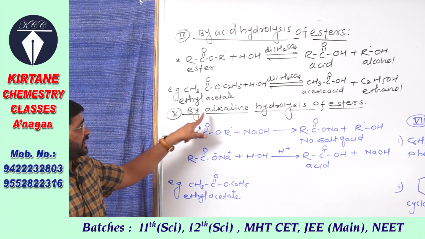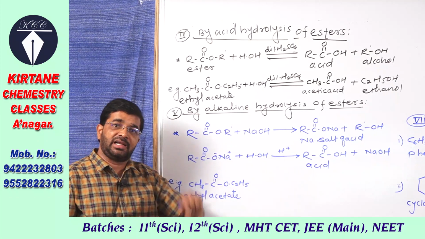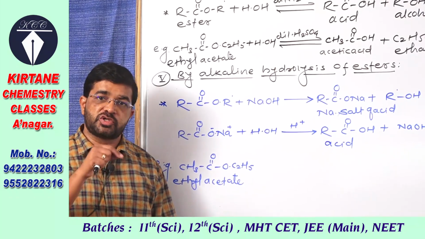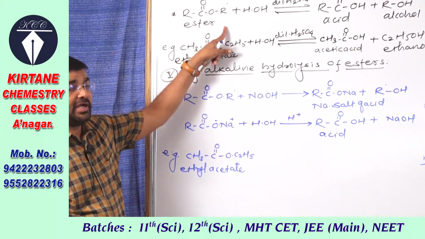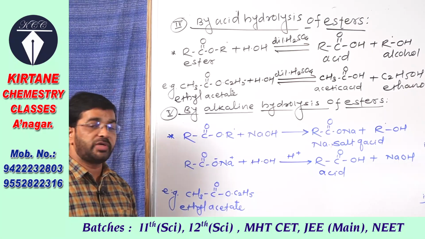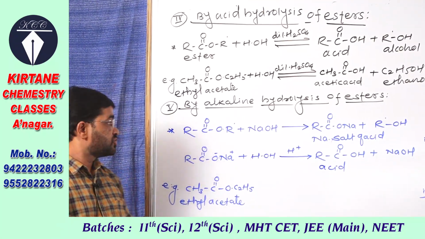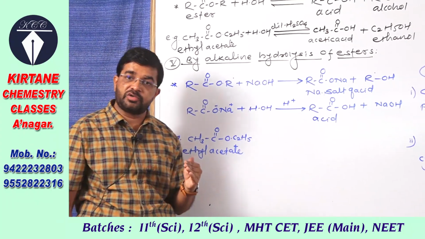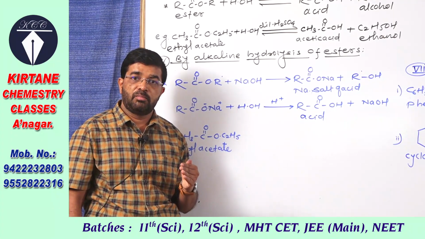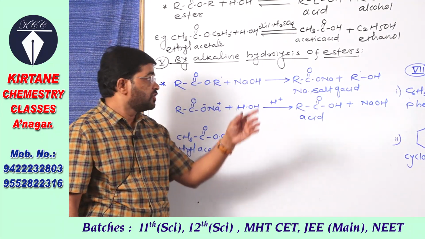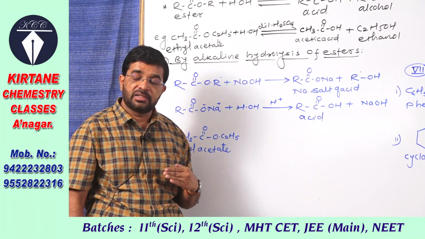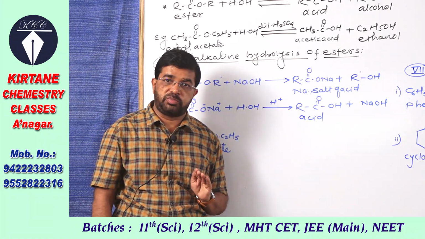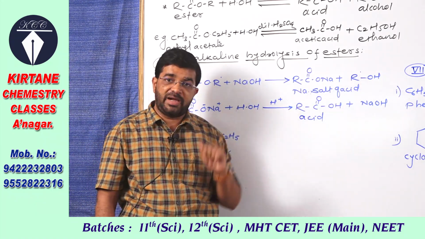Now see the next reaction, that is preparation of carboxylic acids by alkaline hydrolysis of ester. Here it was the acid hydrolysis. Now alkaline hydrolysis we have to carry out. So esters on hydrolysis with alkali, you can use here sodium hydroxide or potassium hydroxide. When it is hydrolyzed using alkali, called alkaline hydrolysis, sodium salt of carboxylic acid is obtained in the first step and alcohol as byproduct.